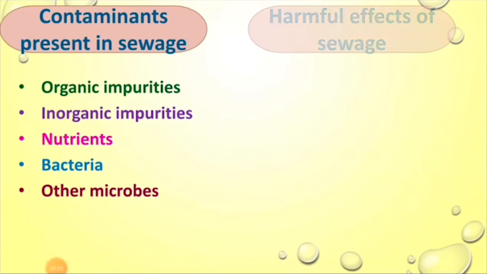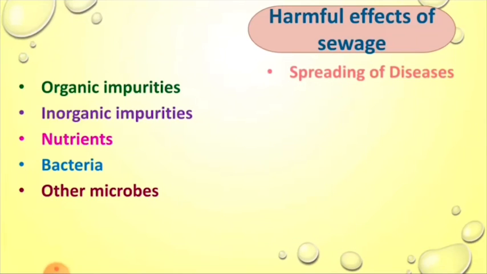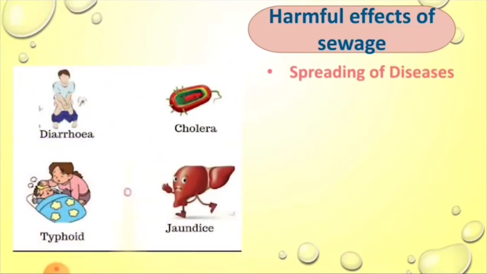Children, accumulation of sewage or untreated sewage causes the following harmful effects. Spreading of diseases. The improper drainage system in many places causes the wastewater to collect in lanes and backyards and stagnate.